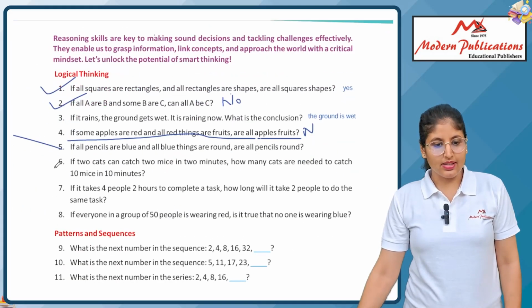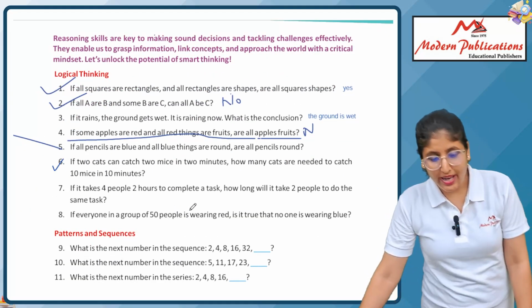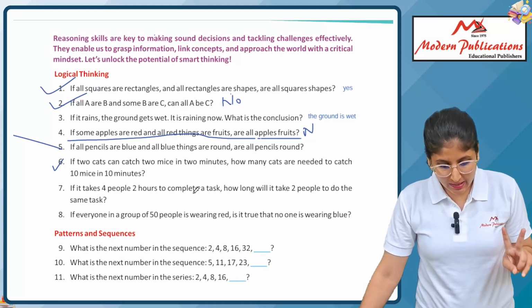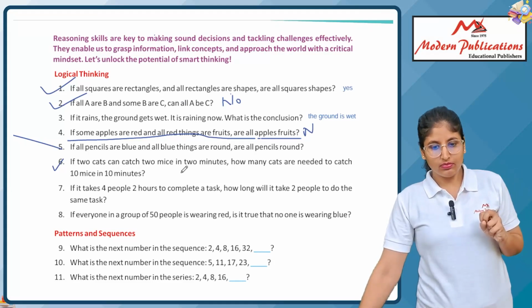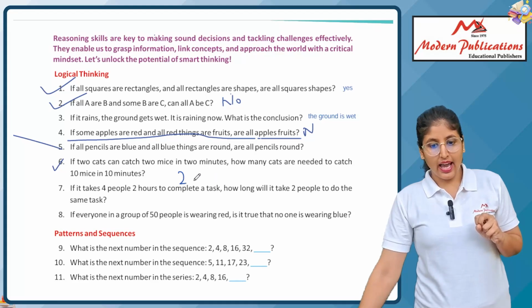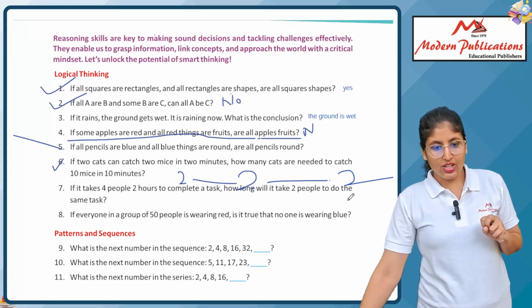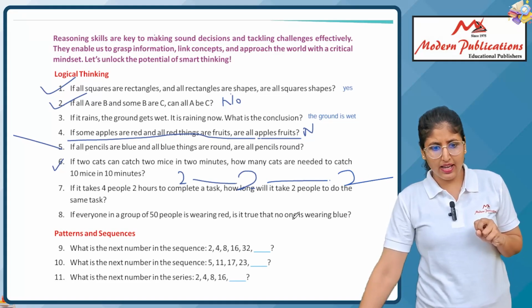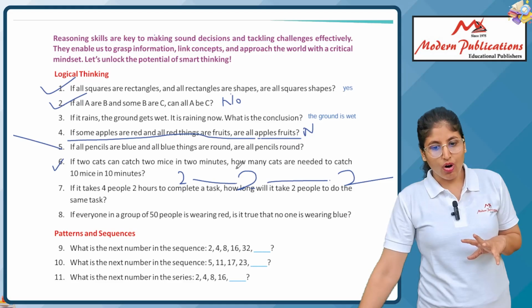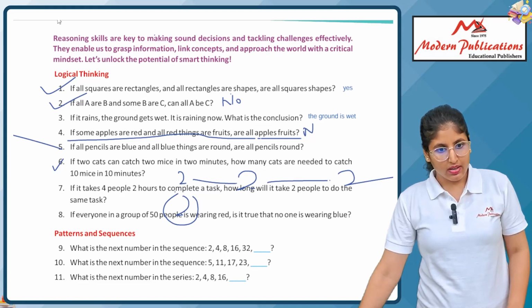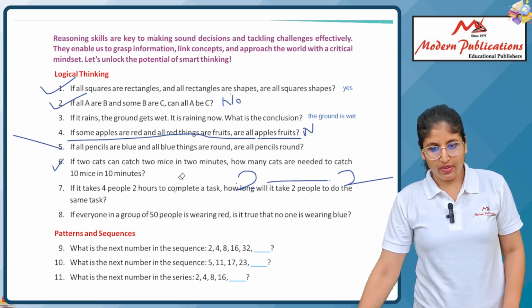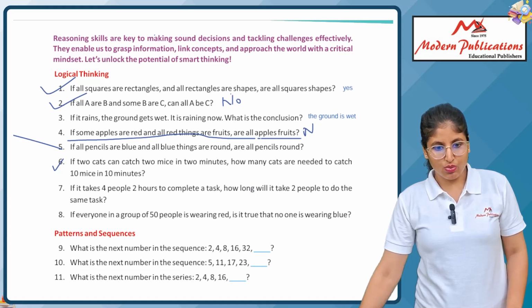Next, sixth one. If two cats can catch two mice in 2 minutes, how many cats are needed to catch 10 mice in 10 minutes? Of course, only two cats are needed. Yes or no? They can easily catch them. So here we will write answer 2.